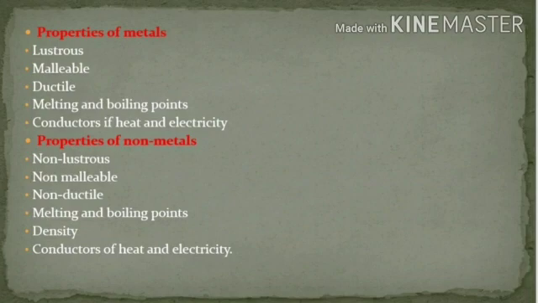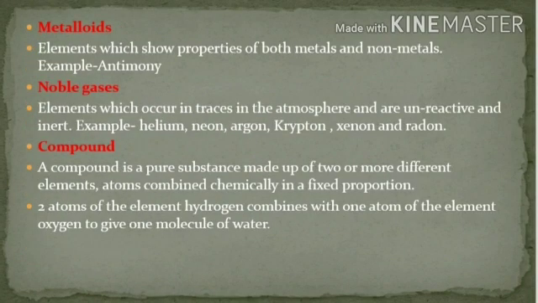Conductors of heat and electricity. The non-metals are generally bad conductors of heat and electricity, with an exception with graphite, which is a good conductor of electricity. Now comes metalloids. Elements which show properties of both metals and non-metals, that is antimony.